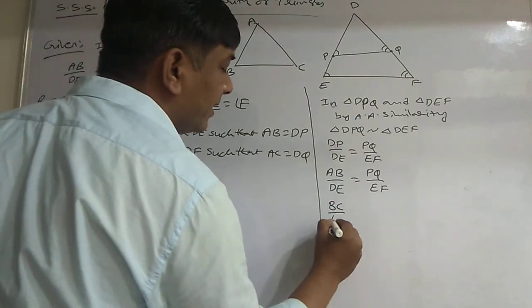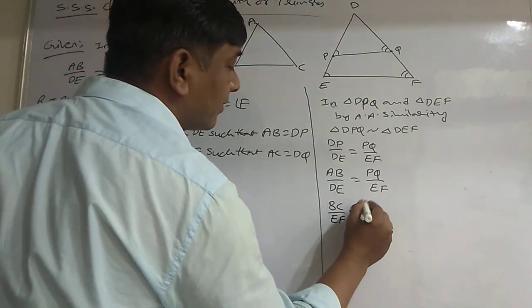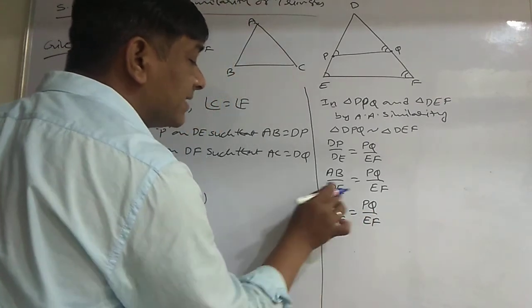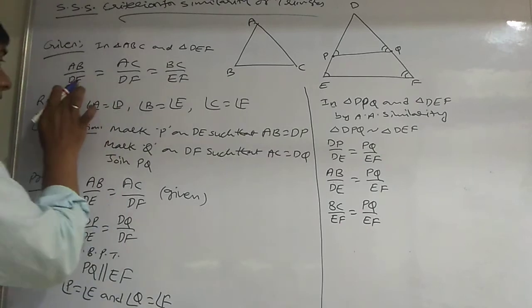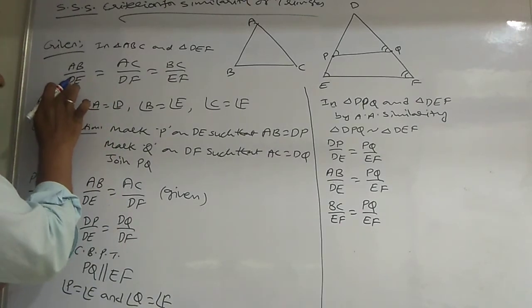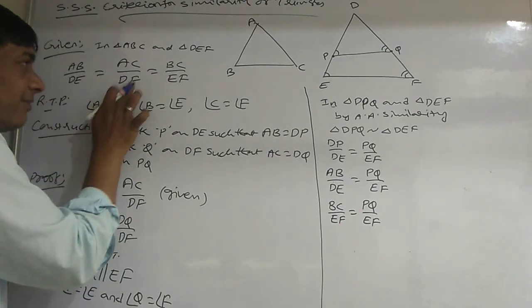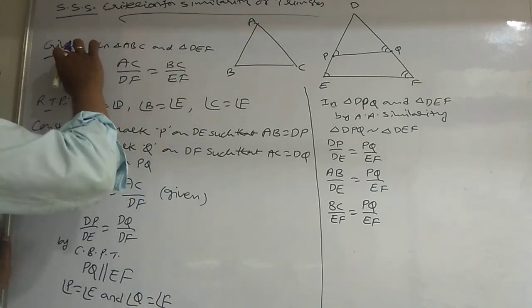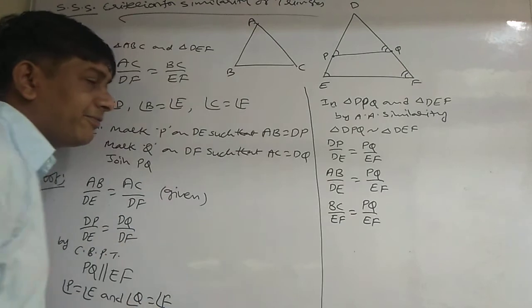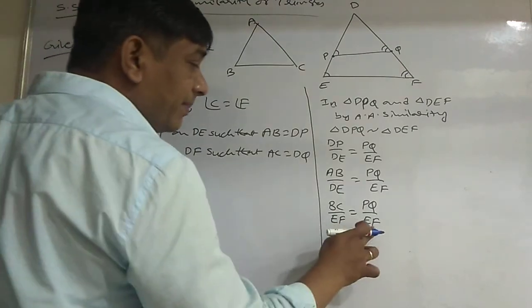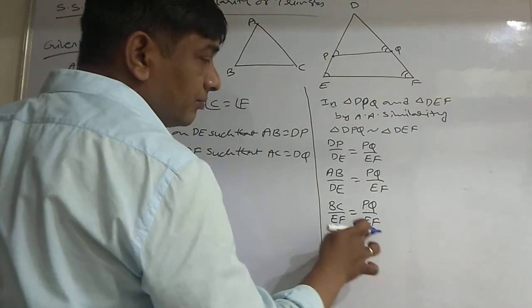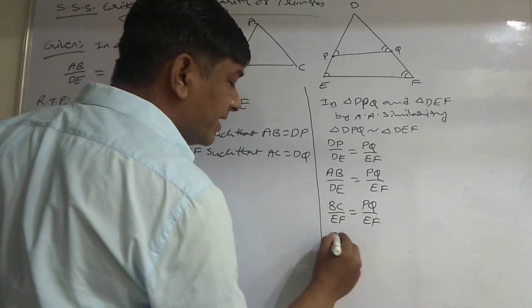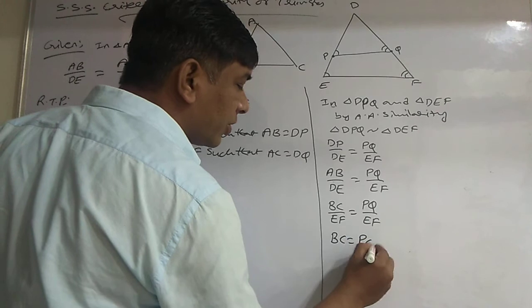So BC by EF is equal to PQ by EF. How did I replace this with BC by EF? According to my given information, AB by DE is equal to AC by DF, that is equal to BC by EF. Means you can replace AB by DE with BC by EF. Since denominators are the same, if you cross multiply you can cancel EF. That means BC is equal to PQ.